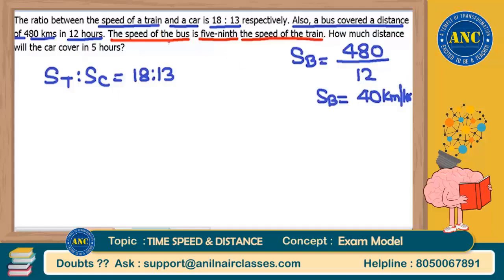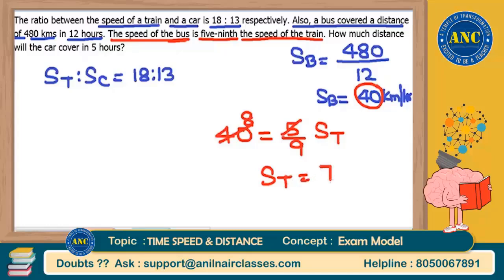Speed of bus we just now calculated as 40. 40 is 5 by 9th times the speed of train. 5 into 8 is 40, 9 into 8 is 72. That means the speed of a train is 72 kilometers per hour.